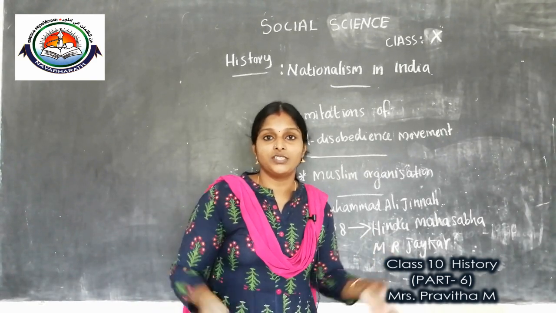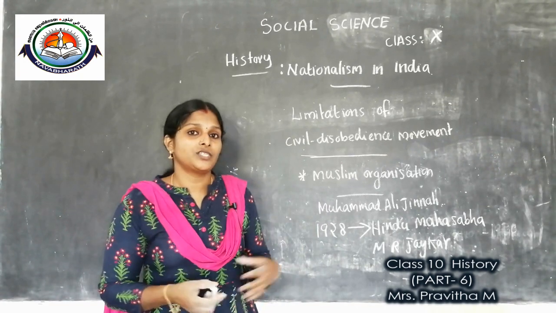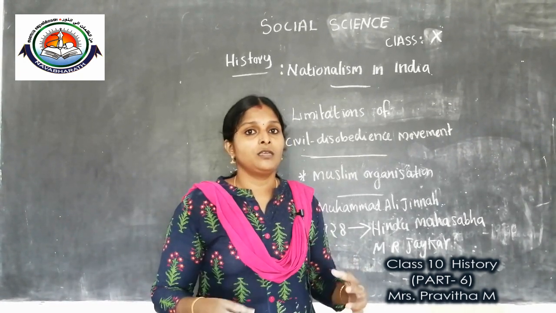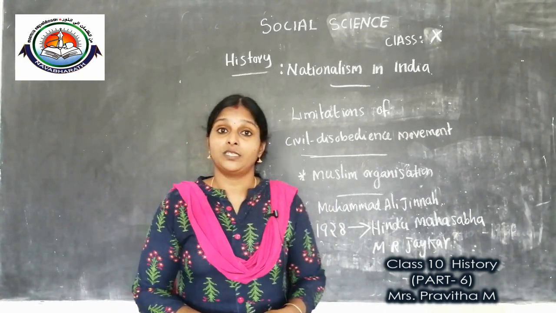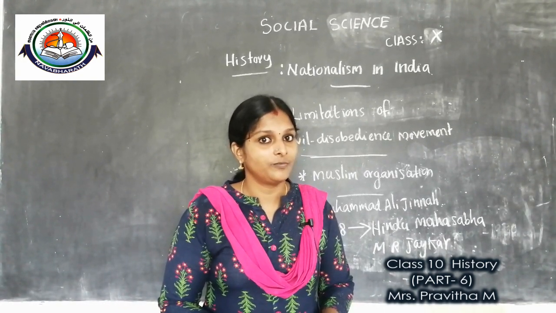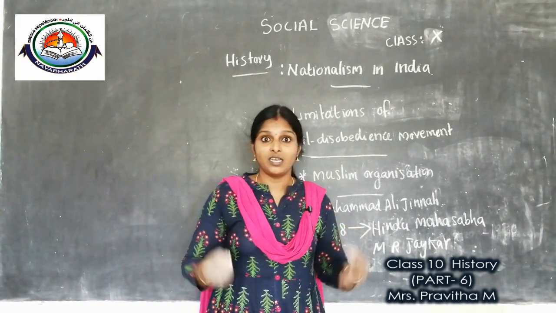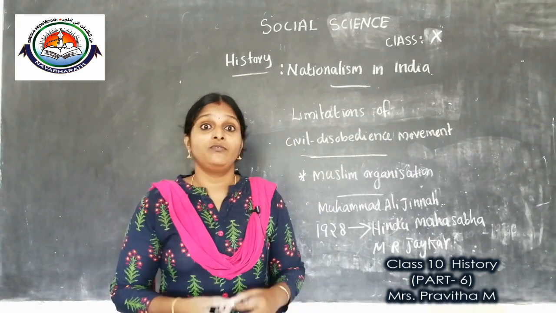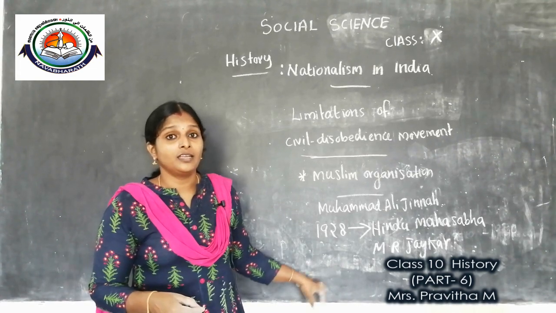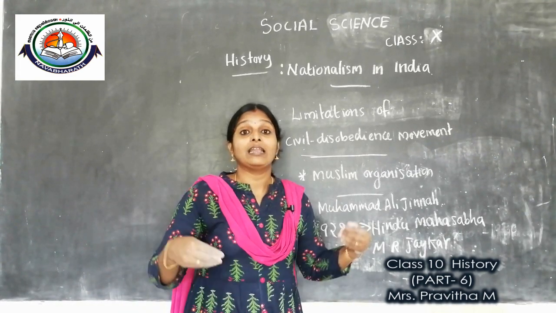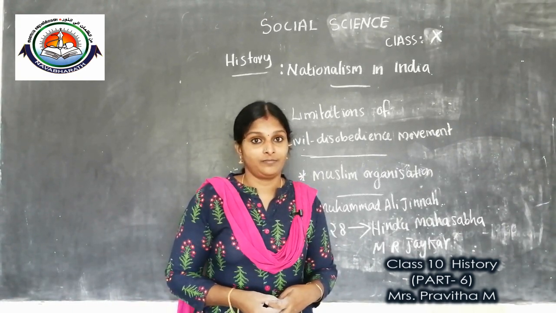After this Gandhiji started the civil disobedience movement, and Muslim organizations and some Muslim leaders did not actively participate in it. Some leaders and intellectuals among Muslims feared that, being a minority, their culture and identity might be subjugated by the Hindu majority.